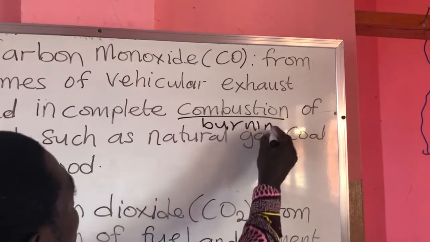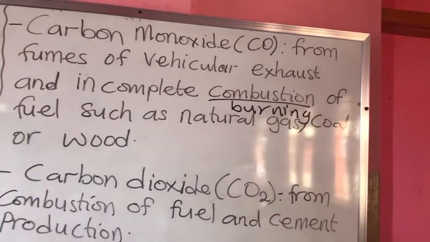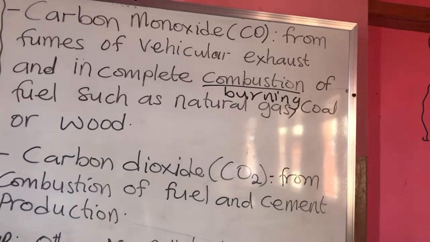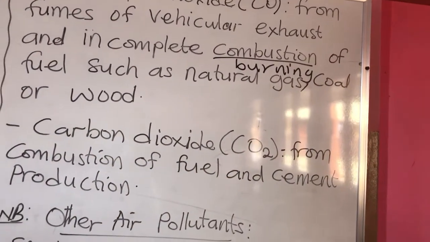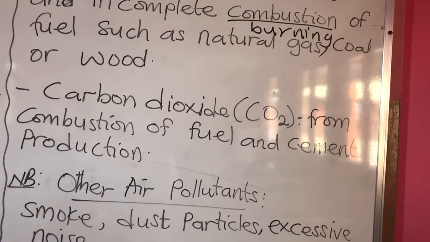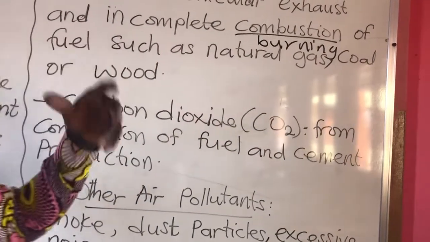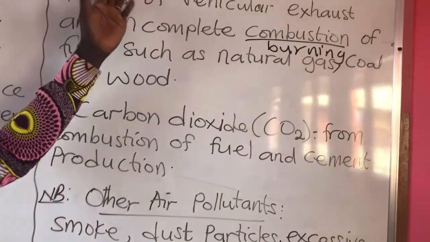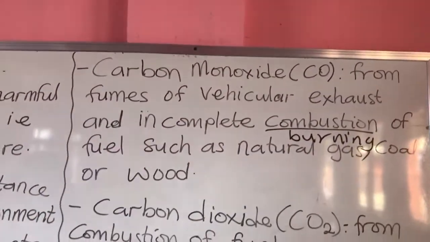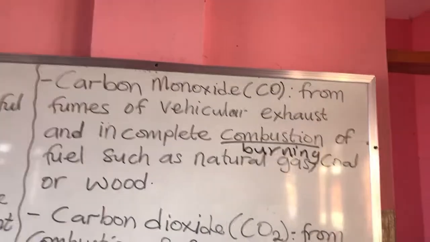When you burn firewood that is fresh, or when there's water in the wood, it cannot burn well like dry wood. So when you burn such wood, the smoke that comes out is what we call carbon monoxide, and this pollutes the air or the environment.